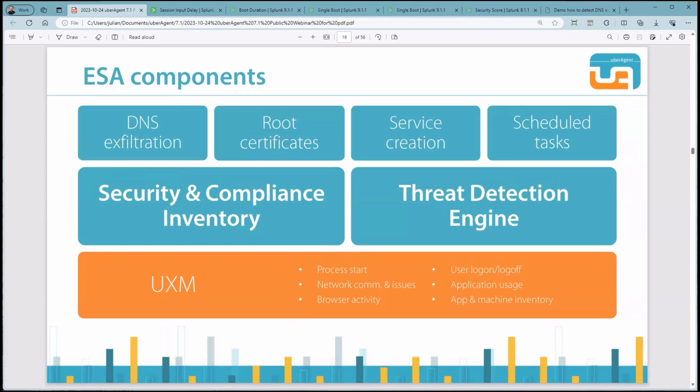But there are more components in ESA. When we circle back to the three main topics I mentioned, we recognize the word DNS exfiltration. I'll cover that separately because I have a cool DNS exfiltration demo lined up for a little later in this presentation. We are also monitoring the root certificates, service creations, and scheduled tasks. The latter is also very interesting because many implement short-lived scheduled tasks to execute malware, for example.